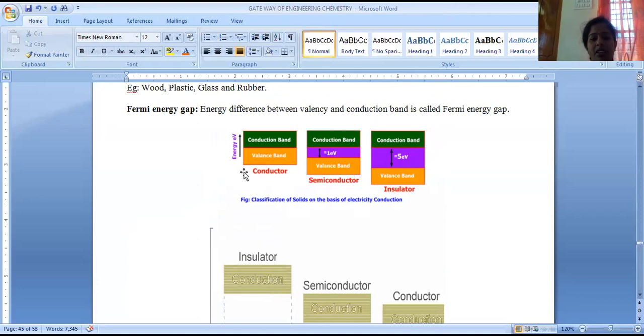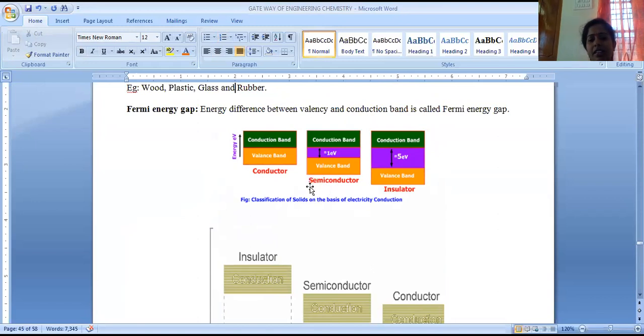In a conductor, the outer electronic shell is called the valency shell, and the next empty orbital is called the conduction shell. So from valency band to conduction band, if there is no gap and an overlap between the valency and conduction band is possible, that is called a conductor.